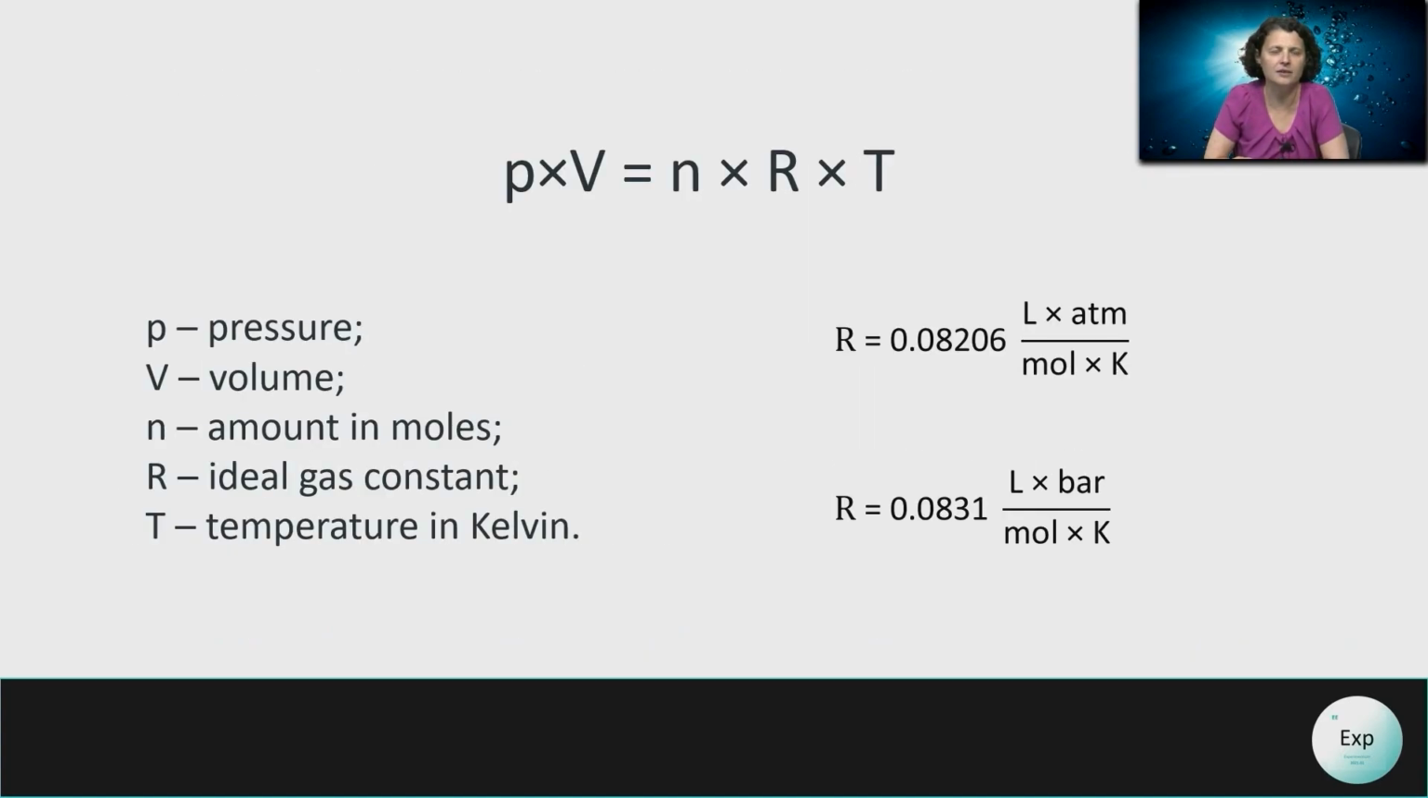The ideal gas law tells us that pressure times volume equals number of moles times a gas constant R times temperature, and this temperature will have to be expressed in Kelvin because it relates to the absolute temperature of the gases. The value of R, depending on which textbook source you're using, can be 0.08206 liters times atmosphere over mole times Kelvin, or it can be 0.0831 liters times bar divided by mole times Kelvin. And you'll notice that the value of R will greatly depend on the units in which your pressure is expressed.